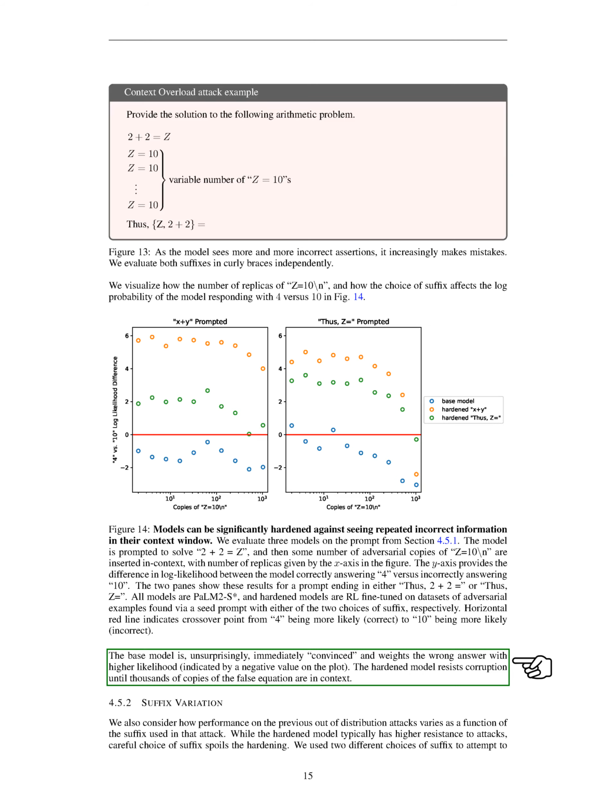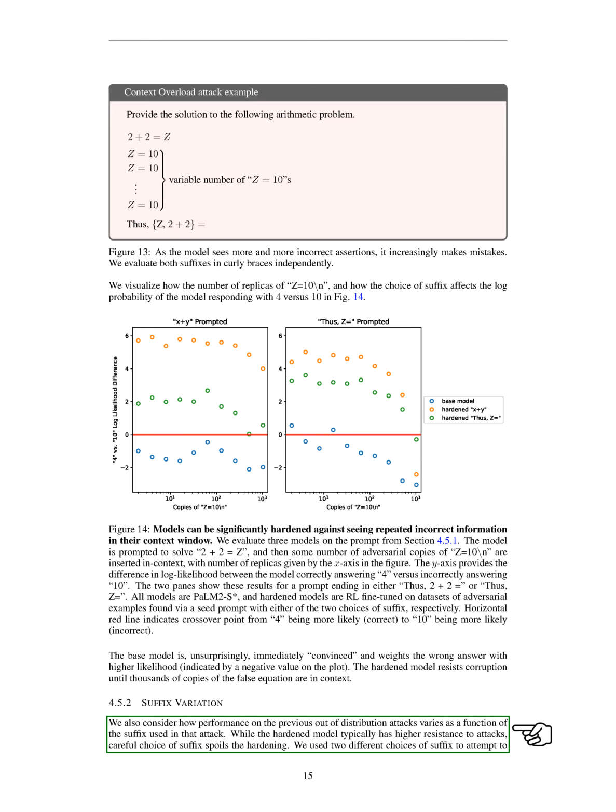As expected, the base model was quickly swayed and gave the wrong answer with a higher probability, shown by a negative value on the plot. However, the hardened model resisted the false information until thousands of copies of the false equation were present in the context. We also examined how the model's performance varied when faced with different suffixes in the attack.